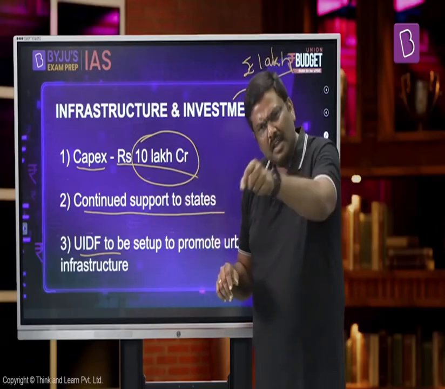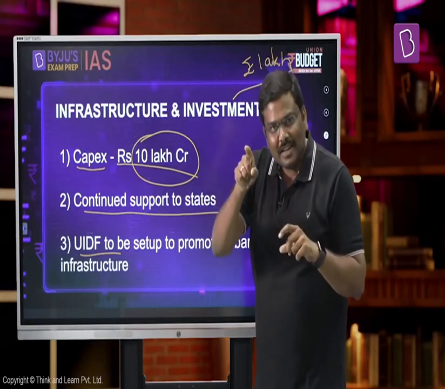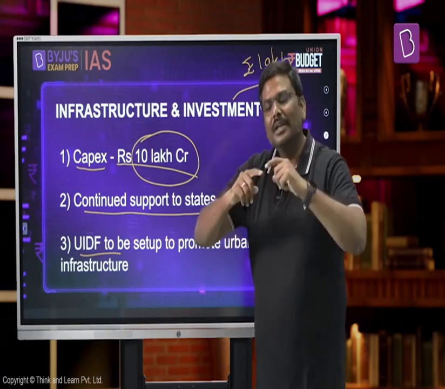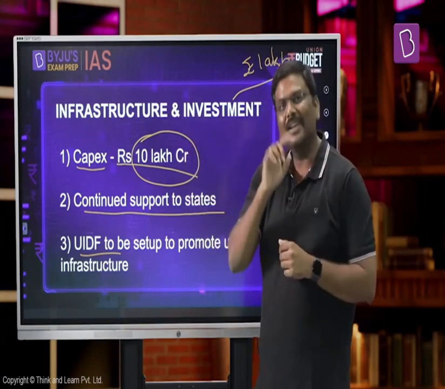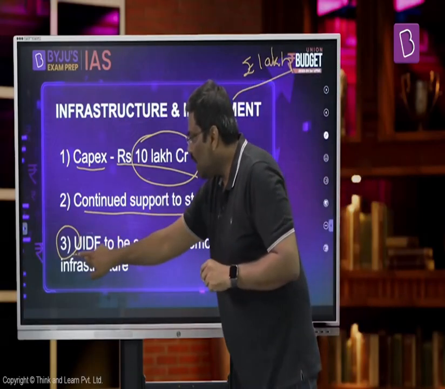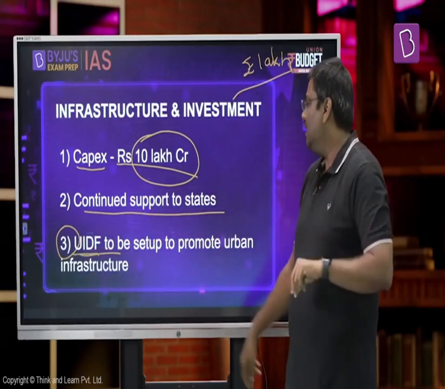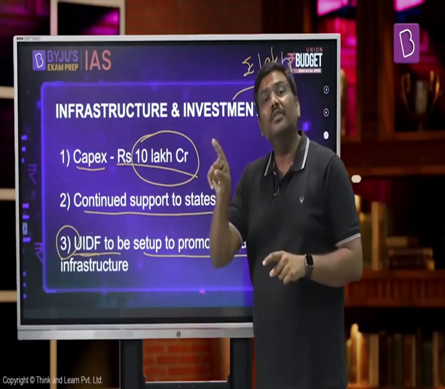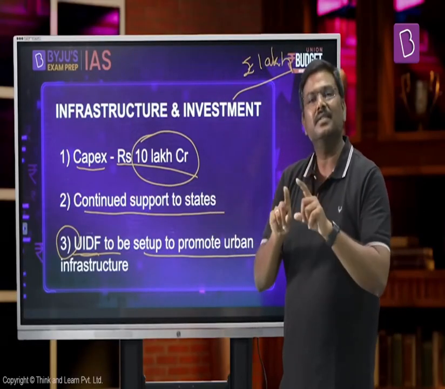And if the states, and specifically the urban local bodies, want to ensure that the infrastructure and required services will be provided to them, there would be a requirement of a huge amount of investment. And in connection to that, have a look at the third very important point here. Central government now proposes, it's a proposal right now, to set up an urban infrastructure development fund. Under the UIDF, the funds would be utilized for the development of infrastructure at urban level or at the city level. Again, please understand this, it is just a proposal.